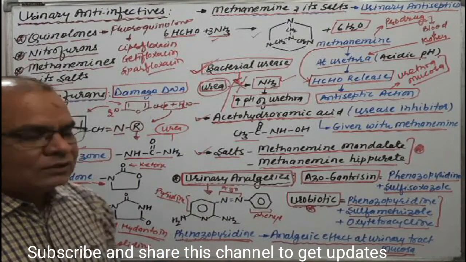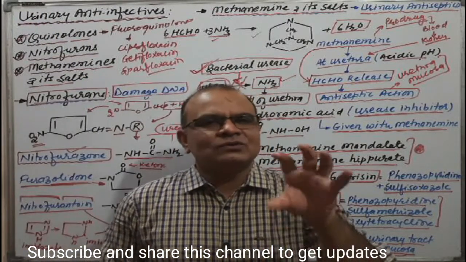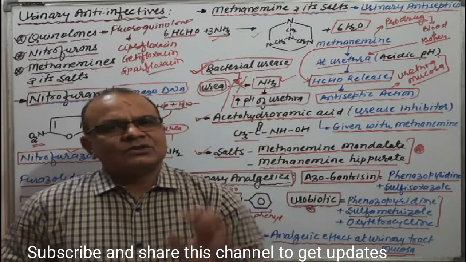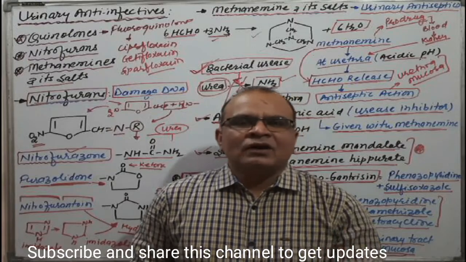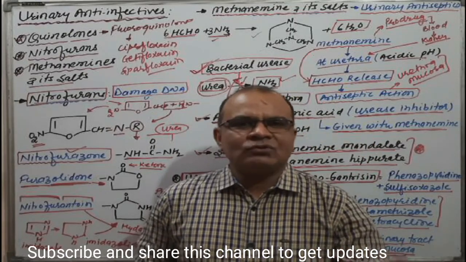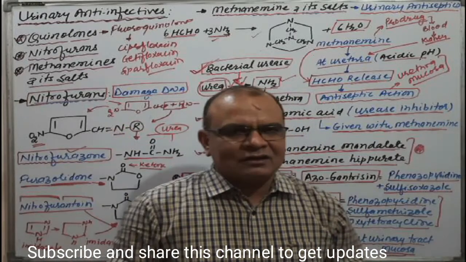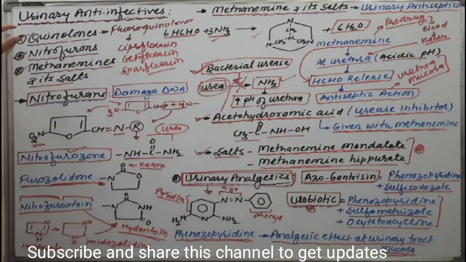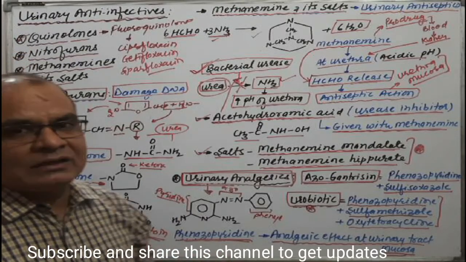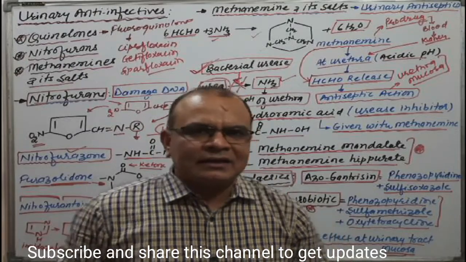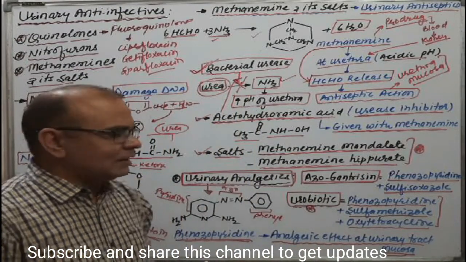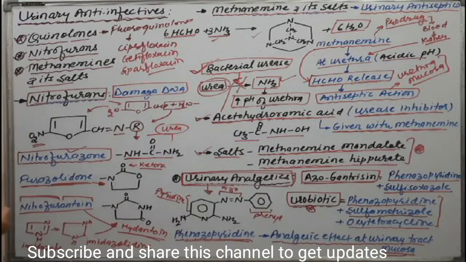Now we would like to look at some questions. What questions may there be? If it is a university exam, the question may be to write a short note on urinary anti-infectives. Then you have to discuss everything: first quinolones, as we have discussed in a different lecture, then nitrofurantoin and methenamine and its salts. Then we have to include all things. Next, in competitive exams, questions are very important.